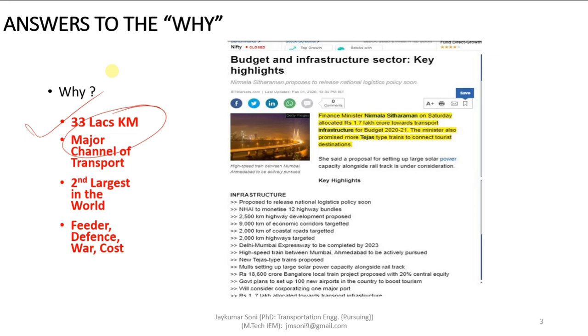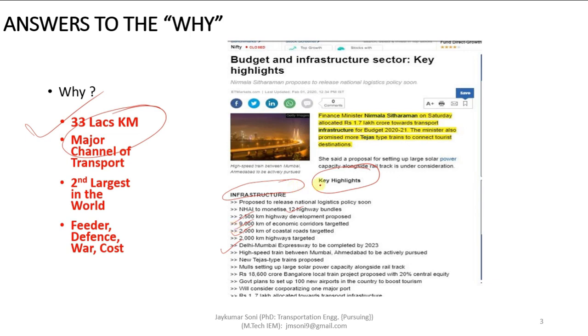Now, if you jump into the key highlights of this budget of 2021, you may observe that certain transportation infrastructure facilities are going to be commenced. The National Highway Authority of India is to monetize 12 highway bundles, 2,500 highway development is going to be proposed, 9,000 kilometers of economic corridors are going to be targeted, 2,000 kilometers of coastal roads are going to be targeted. Delhi-Mumbai Expressway is to be completed by 2023. New Tejas type trains are also going to be proposed. High-speed train between Mumbai and Ahmedabad is also going to be actively pursued.